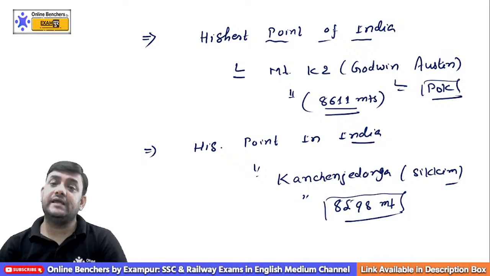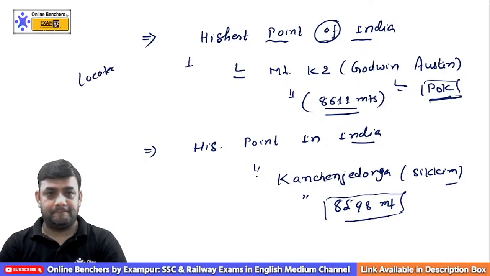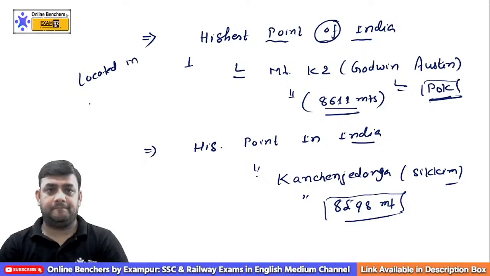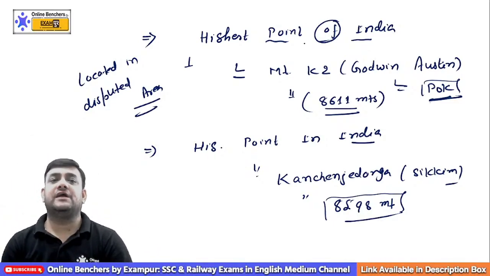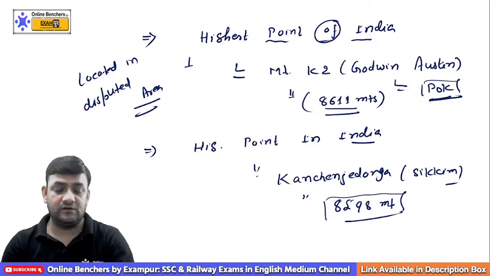So if it comes to the highest point of India, why is it off? Because it is in Pakistan Occupied Kashmir, and this is located in a disputed area. That is why we say it is of India. Otherwise we could have considered it in India. Am I clear to you all? Please don't forget about this.